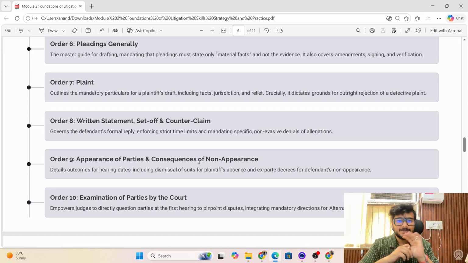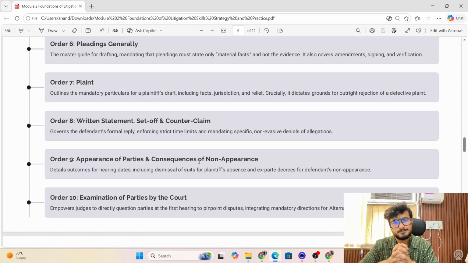So there are two types of set off recognized by the Indian courts: legal set off and equitable set off. Legal set off is where the amount is ascertained. Like if I have a claim of 10 lakh and the defendant has also provided me a 5 lakh rupee loan, then he can set off the 5 lakh rupees in court. That's legal set off, right?